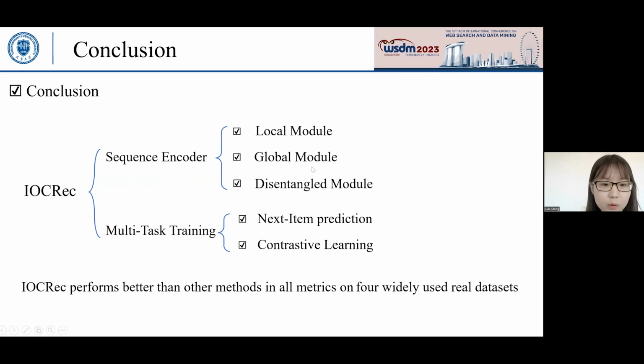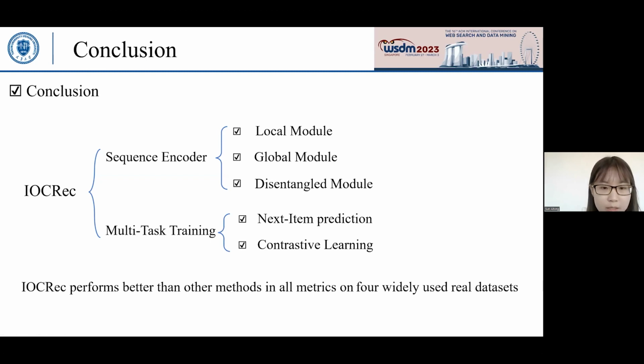To sum up, we propose ILC-IEC to handle the denoising process. Firstly, we design a global module to capture users' global preferences, which is beneficial in fitting well with the local module. Secondly, we investigate a module to reuse the global and the local module, especially to improve the performance of the sequence encoder for sequential recommendation.